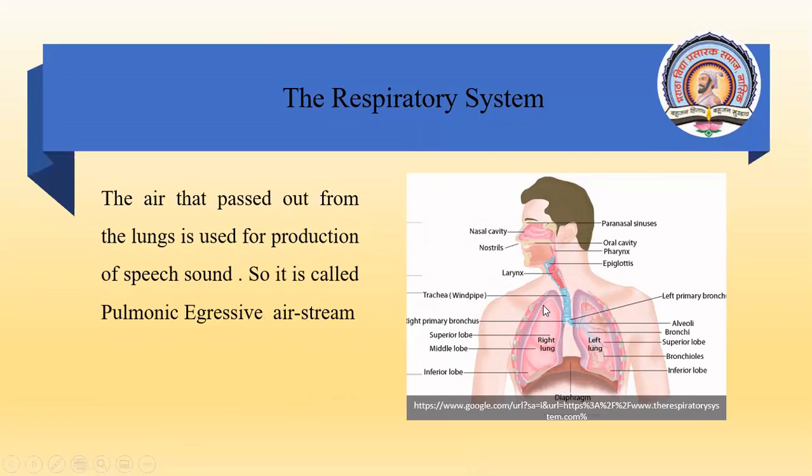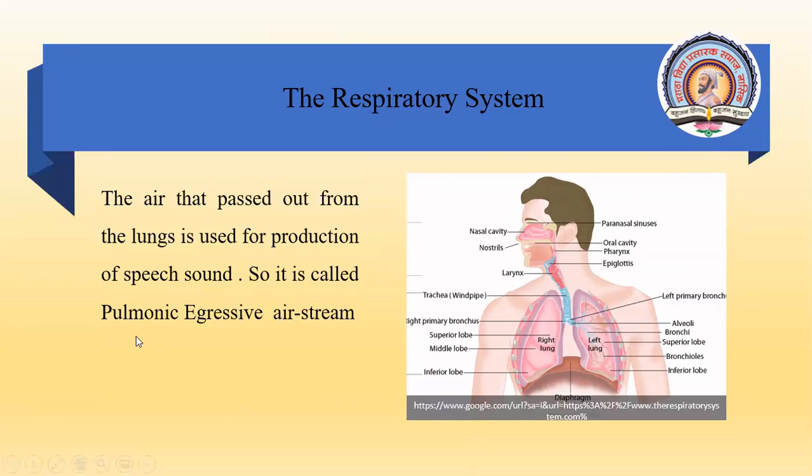Now, again, what we are going to see is the same picture. I told you the air that comes out from the lungs comes out through the windpipe and then it comes out through the mouth and nose. And this air that comes out is used for production, not the air that we take in. हम जो हवा बाहर आता है वही हम यूज करते हैं.